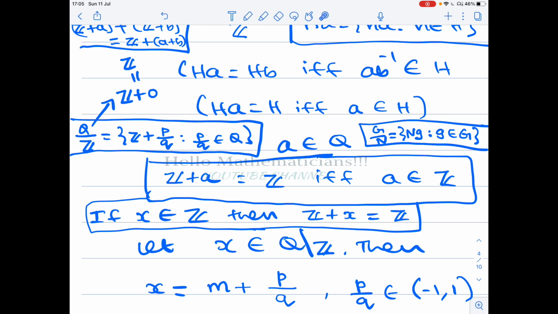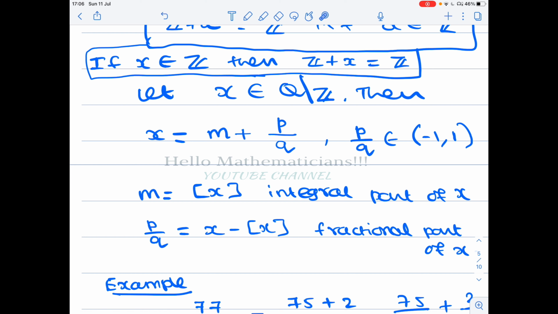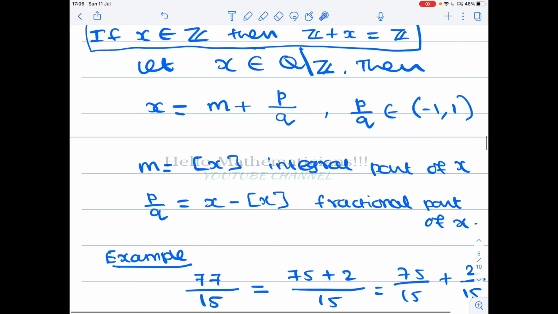So let's see. If x belongs to Z, then we know what the coset is: Z plus x is just Z. So I take a rational number which is not in Z. So I take x belongs to Q minus Z. Then we claim that this x can be written as m plus p by q, where p by q is a rational number in minus 1 comma 1. Why is it so? You might have seen the integral part of x. This m is nothing but the integral part of x.